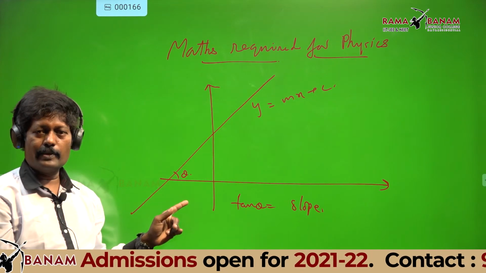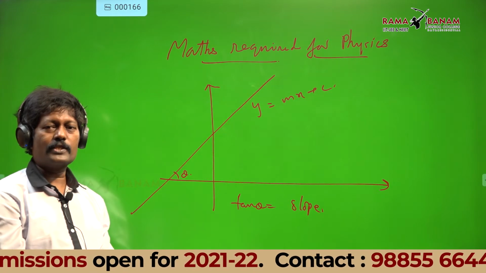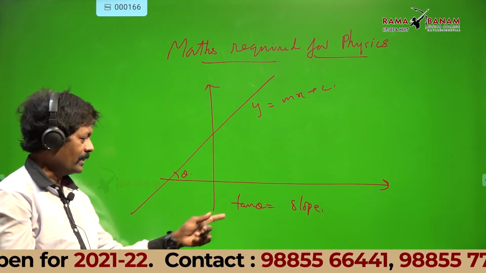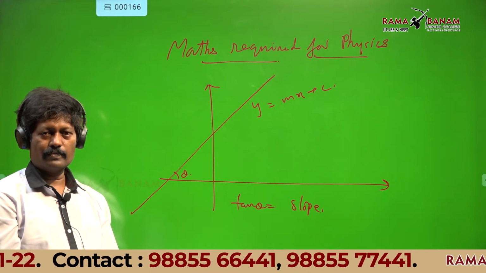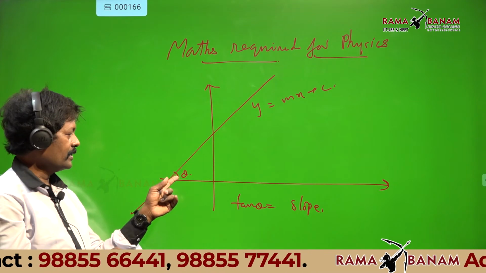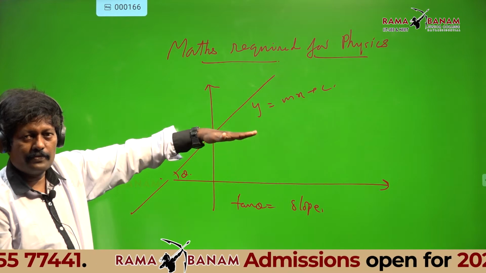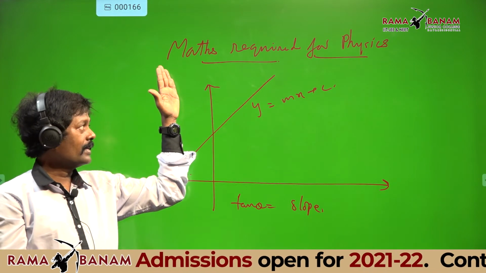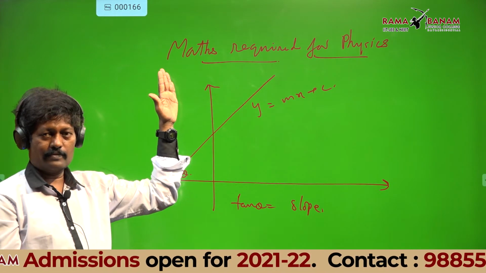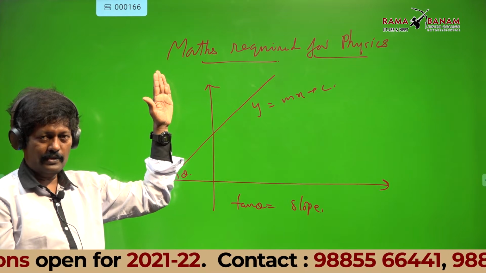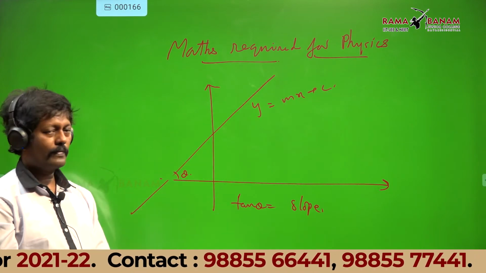Theta is the angle made by the line with the positive x direction. Tan theta is called the slope. If theta is 0, the line is parallel to the x axis. If theta is 90, the line is perpendicular to the x axis. Tan theta is the slope.